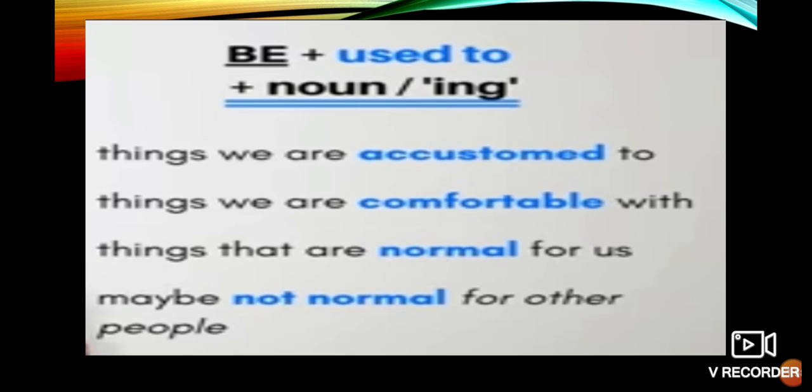One more use of used to is in be forms: is or am or are plus used to plus noun or ing form. These are things which we are accustomed to, habituated. Things you are comfortable with or things which are normal, maybe not normal for others.